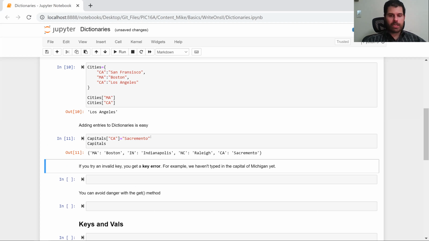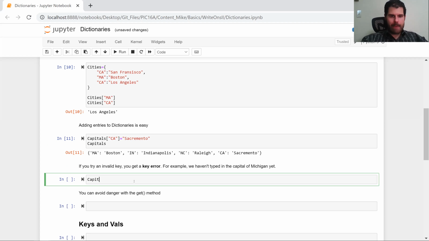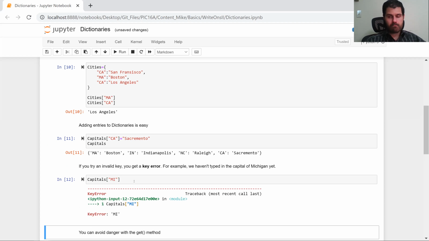If you try to type a state we haven't entered yet, a key that doesn't exist, you'll get a key error. For example, if we try to type capital of Michigan, it says key error because we haven't said what the capital of Michigan is yet.